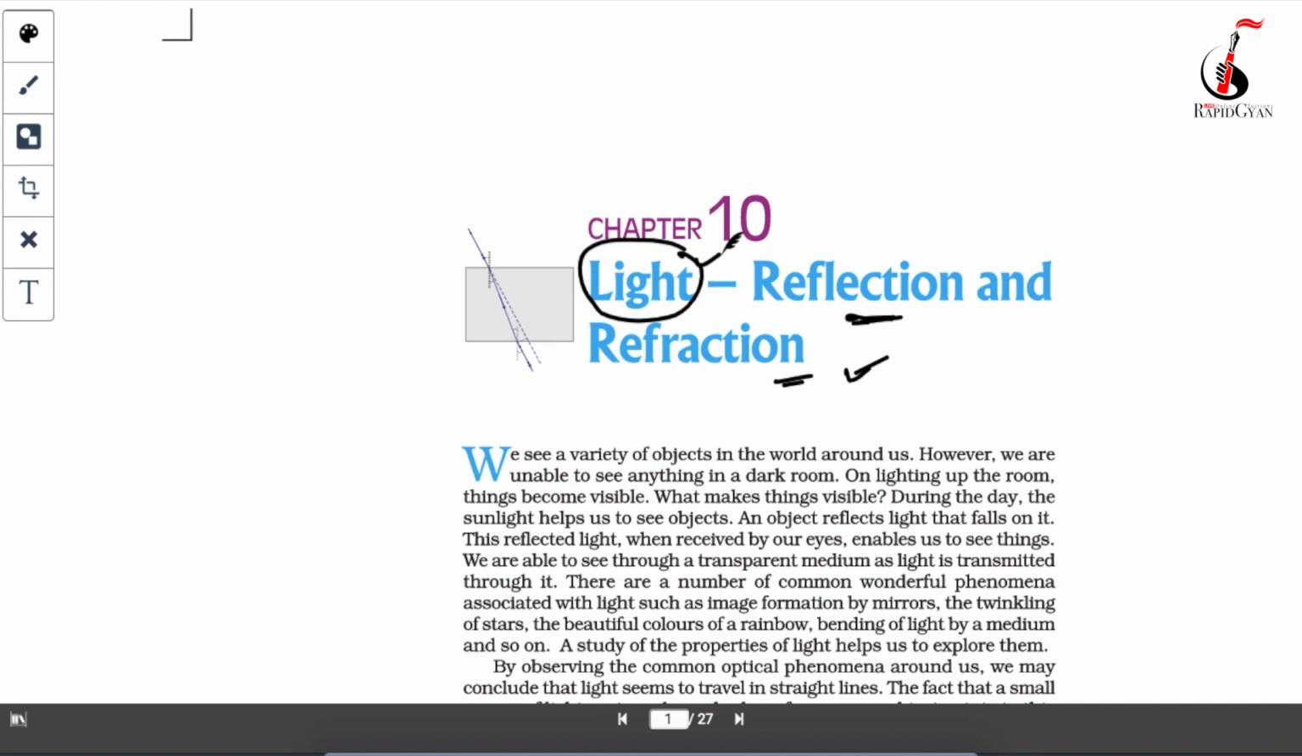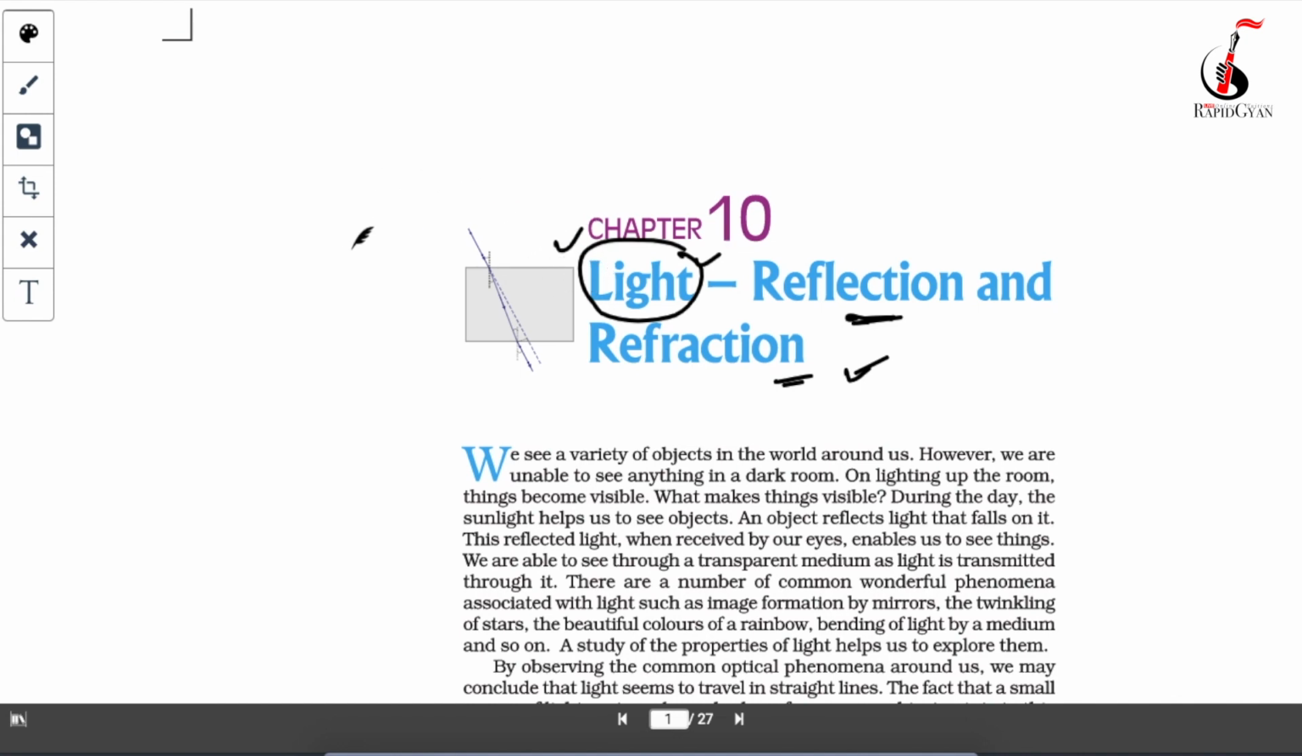The answer is that any object we see in daylight, in normal light, or in the light of a tube light or a normal bulb, reflects the light that falls on it. That reflected light, when received by our eyes, enables us to see things. There are a number of common wonderful phenomena observed in our daily life which are associated with light. So what are those?